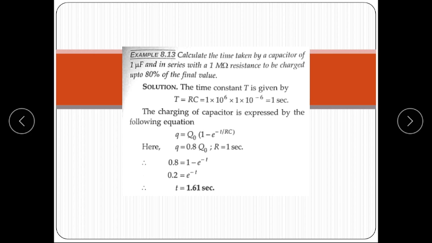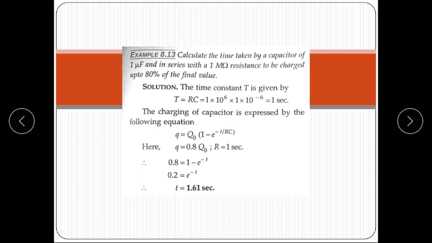The charging of the capacitor is expressed by the following equation. Q is equal to Q0 times (1 minus e raised to the power minus t upon RC). So Q is equal to 0.8 of Q0, and T is equal to 1 second.